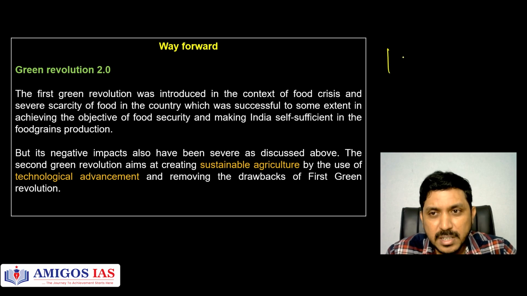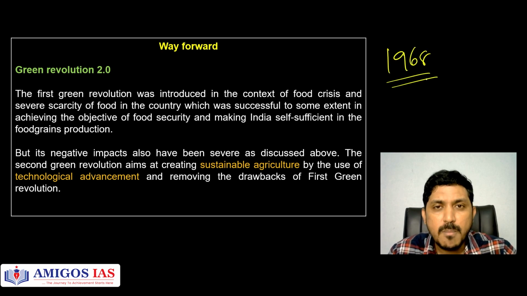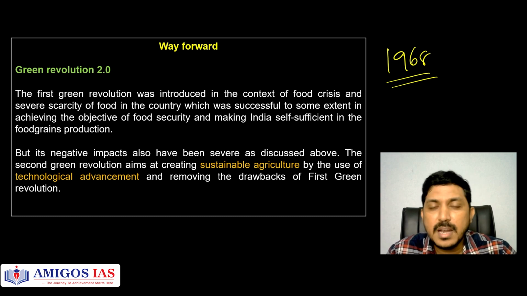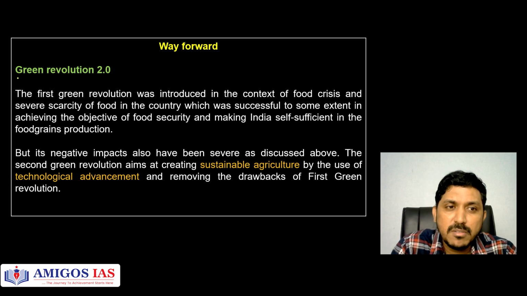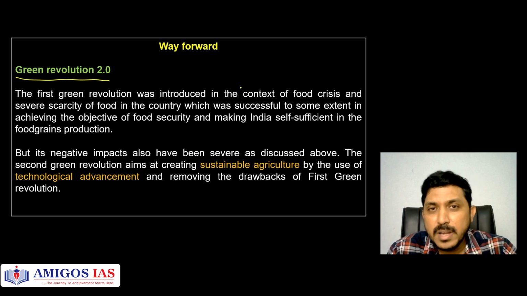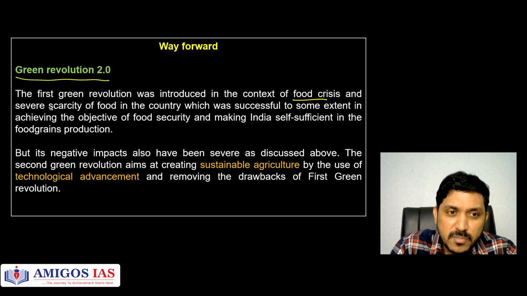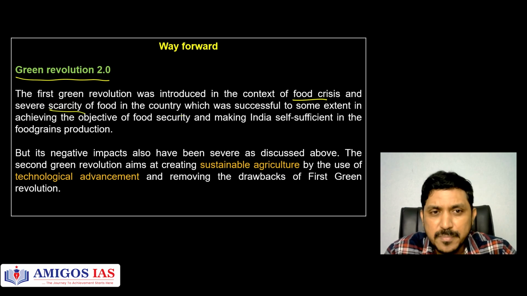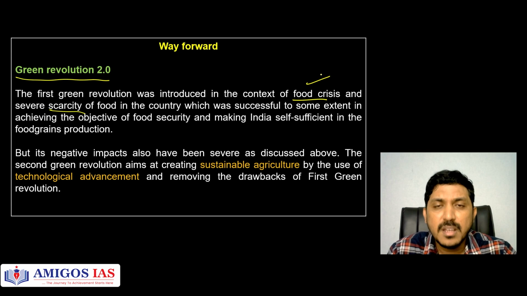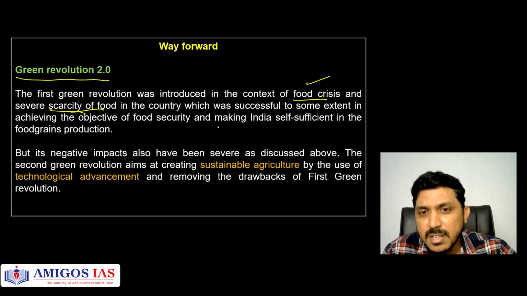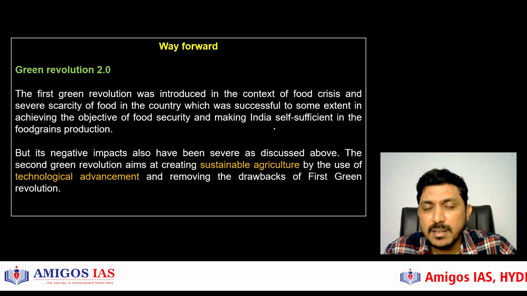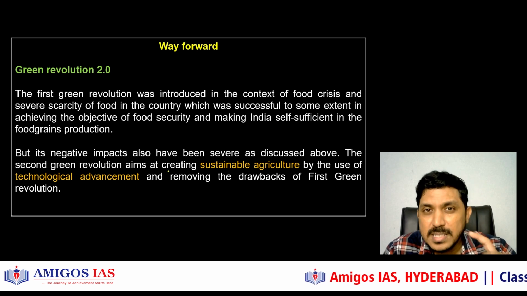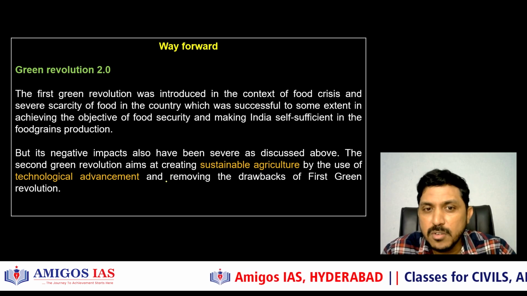The next thing is, in 1968 itself, MS Swaminathan understood the social, economic, ecological problems of the green revolution, and he warned at that time itself that we have to go for an evergreen revolution. So now we're talking about Green Revolution 2.0. Why? Because of the context of food crisis and severe scarcity of food in the country. Of course, at that time, the Green Revolution was good because the food crisis was reduced, food security was addressed, and India was self-sufficient. But what are the negative impacts? We have just seen that social, economic, and environmental impacts are there. So for that, we need to go for a second Green Revolution to offset those negative impacts.